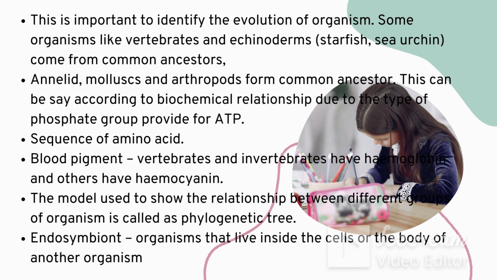Sometimes endosymbionts too, which means there are living organisms inside cells. As humans we have specific organisms, and dogs have another type of organism. So these are the evidences that we can use to categorize organisms under species.